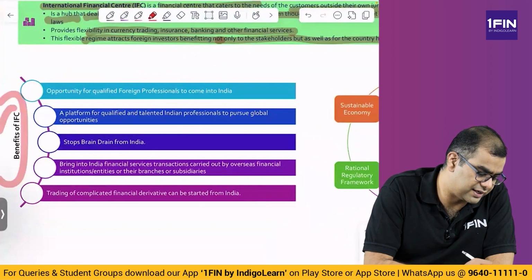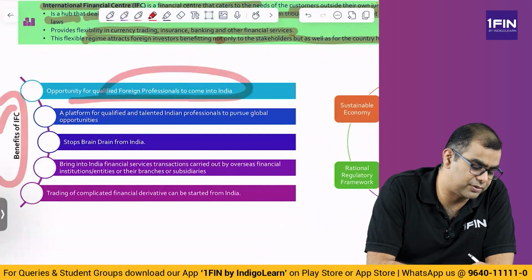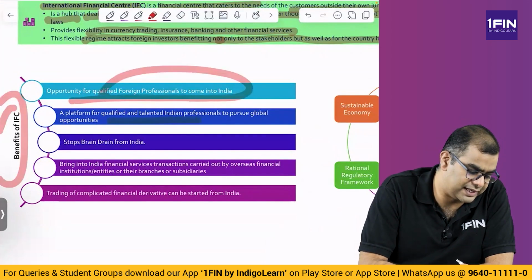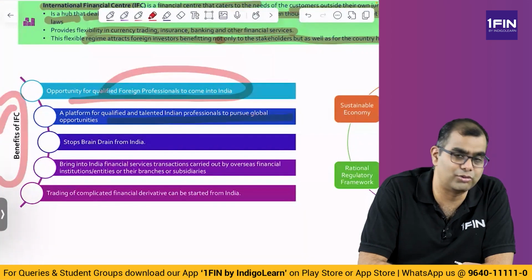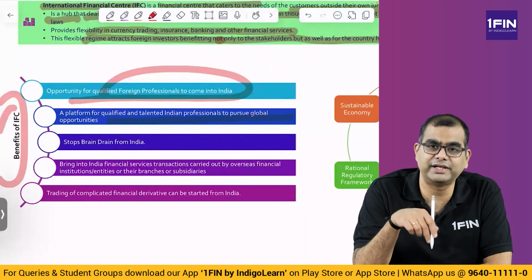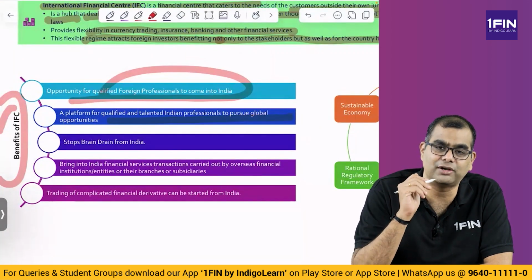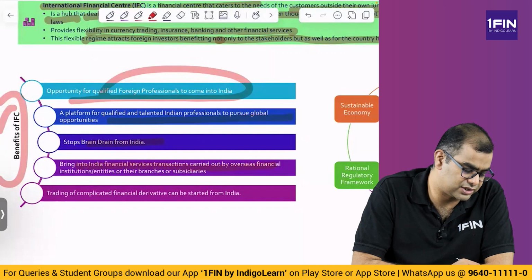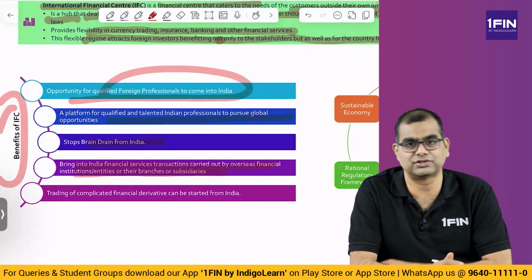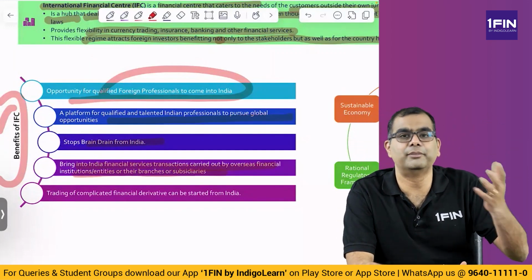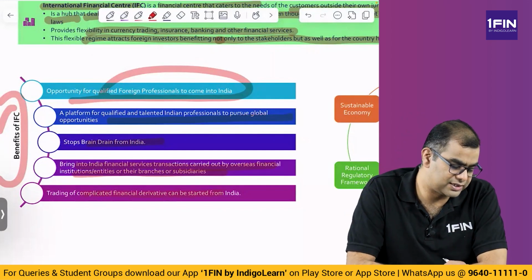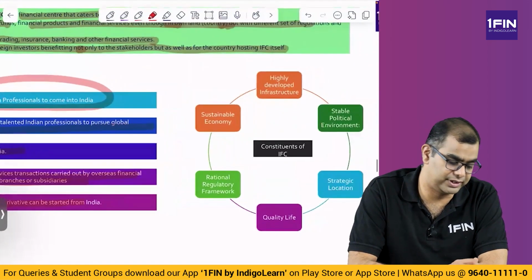So, what are the benefits of this IFSC? Opportunity for qualified foreign professionals to come into India. Foreign people can come and stay. A platform for qualified and talented young Indian professionals to pursue global opportunities. So within India itself, we can pursue international jobs with such kind of salaries. It stops brain drain from India, obviously. It brings into India financial service transactions carried out by overseas financial institutions or entities or their branches or subsidiaries. So whatever transactions are done outside India, bring them within the shores of India, but in an IFSC. Trading of complicated financial derivatives can be done from India.